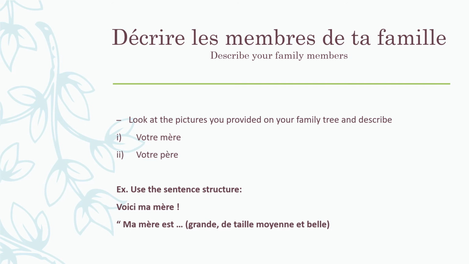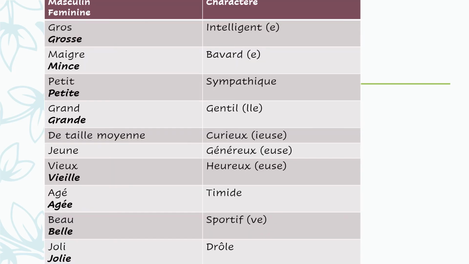Okay, so here's a quick recap of what we did in today's class, alright? So we looked at the different adjectives we can use to describe somebody's physical characteristic, right? We have here on the right hand side as well the different adjectives we can use to describe somebody's personality traits, alright, their personality. So on the left hand we have gros as opposed to grosse, fat, maigre as opposed to mince, slim, petit as opposed to petite, short, grand as opposed to grande, tall, de taille moyenne, which means medium build. It goes there in the list with height.